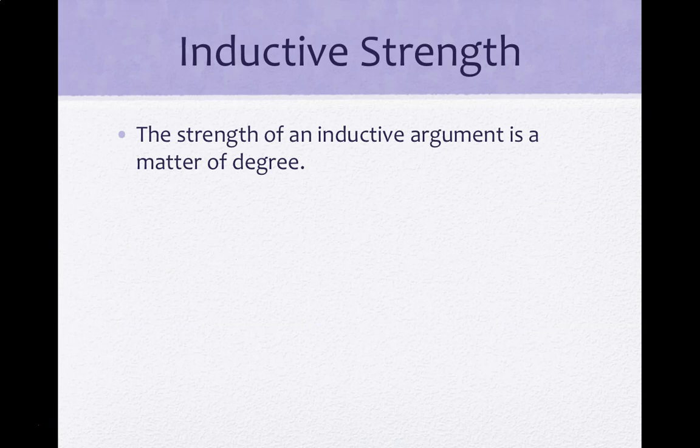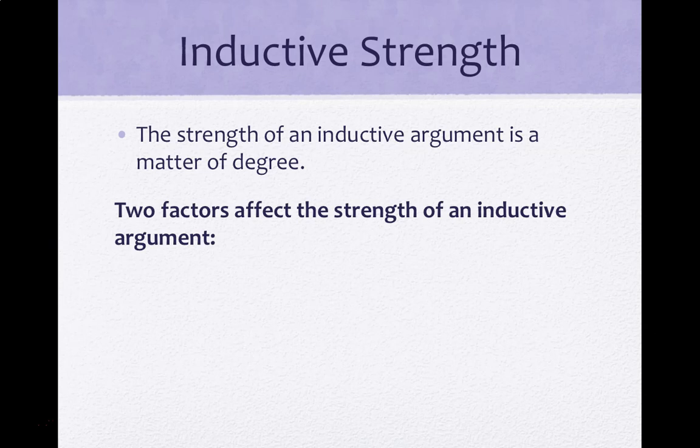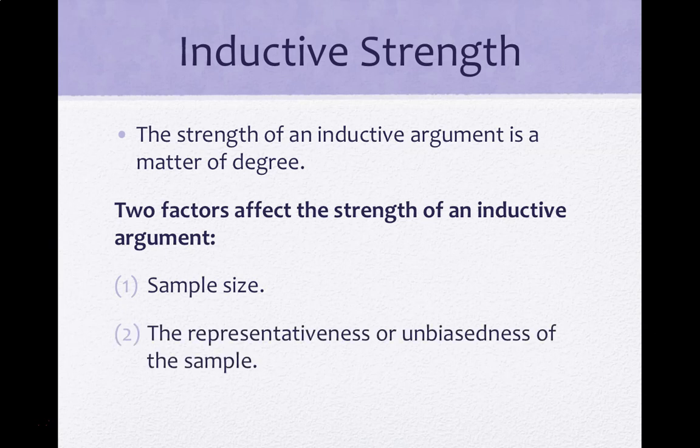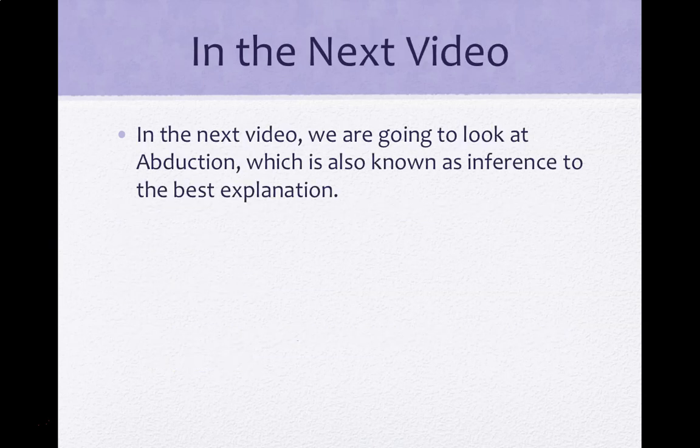The strength of an inductive argument is a matter of degree. Two factors affect the strength of an inductive argument. One, the sample size, and two, the representativeness or unbiasedness of the sample. All right, in the next video, we're going to look at abduction, which is also known as inference to the best explanation.